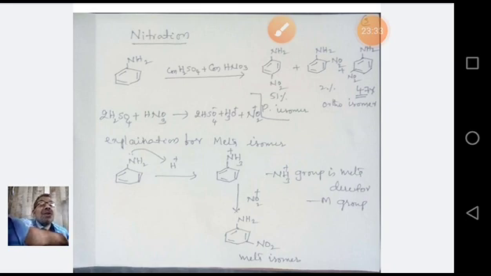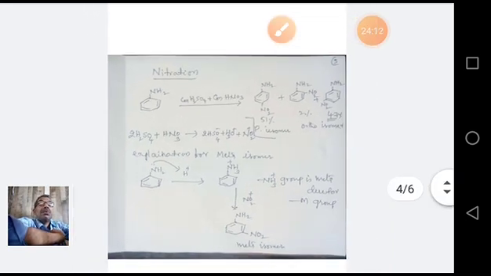On nitration of aniline, we get three compounds: ortho isomer, para isomer, and meta isomer. The ortho isomer is formed very little due to steric factors. It is reluctant to be attacked at the ortho position when compared to para. So para is 51%, and meta nitroaniline is also formed in this reaction. This is the reason: in the presence of strong acid, aniline gets protonated, forming the anilinium ion. This anilinium ion on nitration gives meta nitroaniline. So this is about nitration.